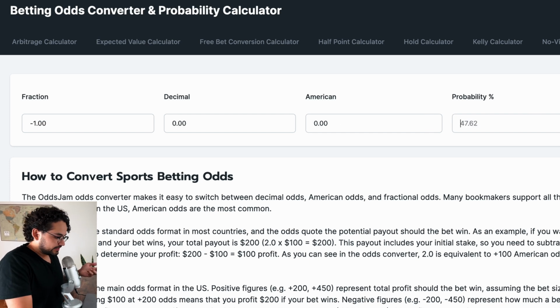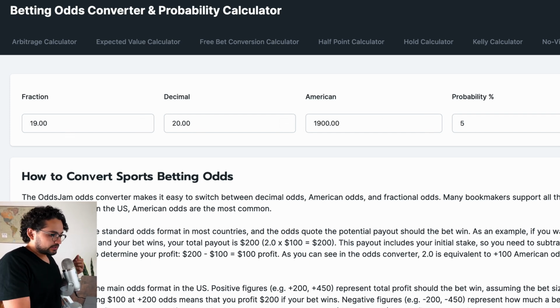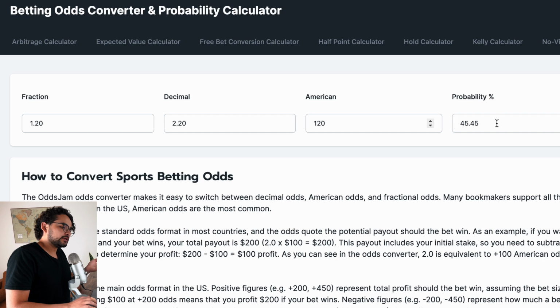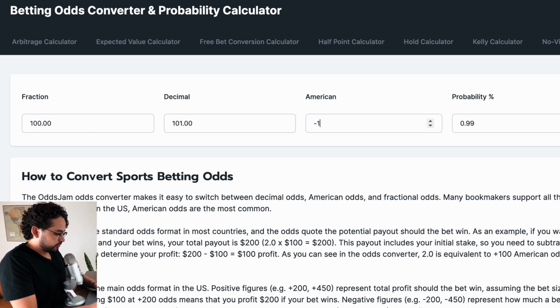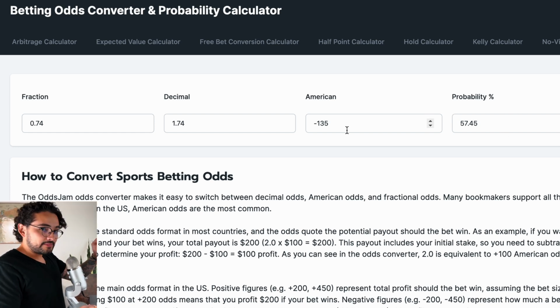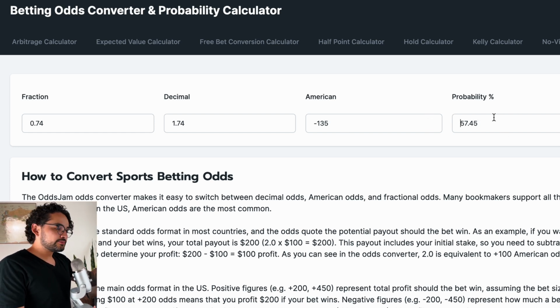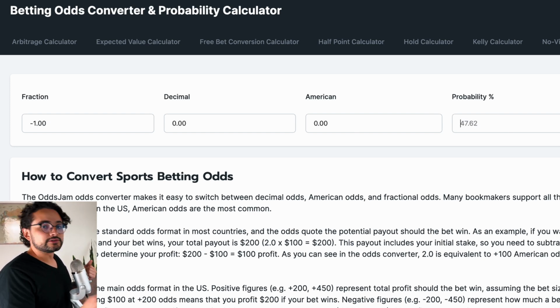Let's say if we have something that has a probability of 56%, the betting lines in American will be minus 127, in decimal 1.79, and in fractional 0.79. Same thing goes vice versa. Let's say you have a betting line in America that is plus 120, so we go to plus 120. That means the probability goes to 45.45. And you can go negative lines too, let's say we have a negative 135 line, the probability is 57. So anything with minus money will be above 50%, and anything with plus money will be below 50%. That's the easiest way to understand that.